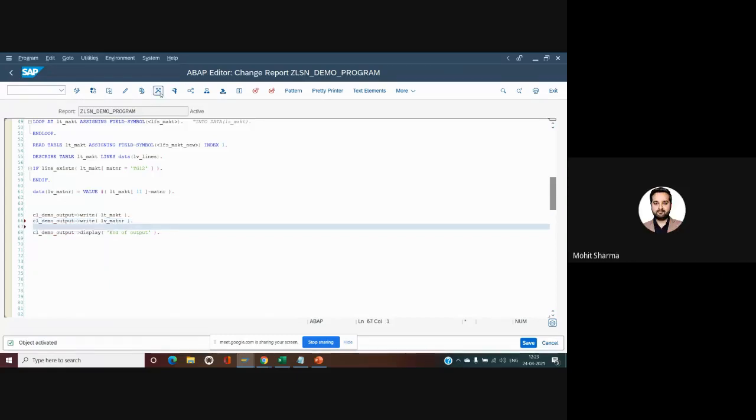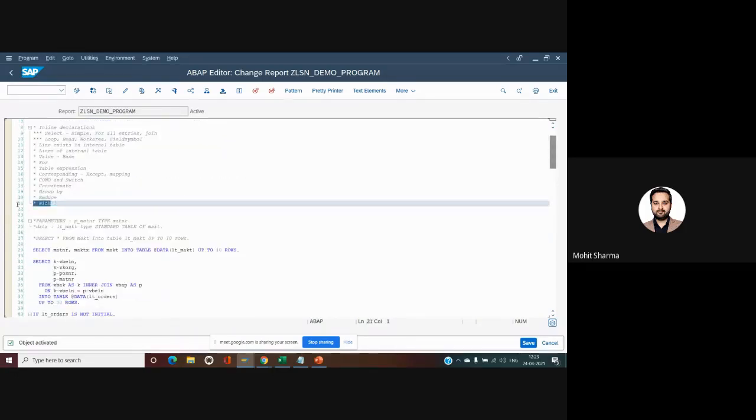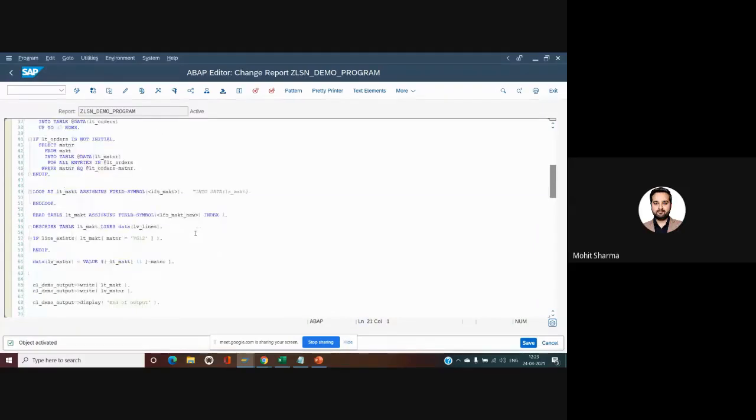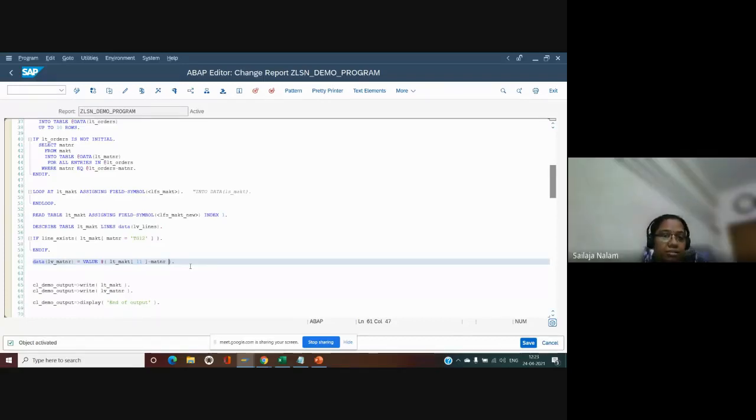Hi, sorry to interrupt. Is it possible to have a WITH KEY thing as well on line 61? If, for example, we want to filter based on some material number, like what we do in the READ TABLE statement? Yes, we can have it. I'll show you in the next example.